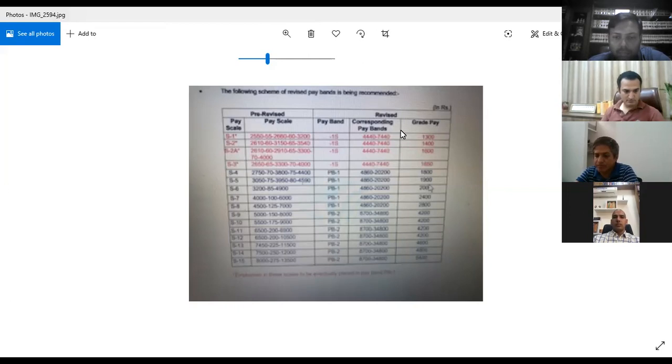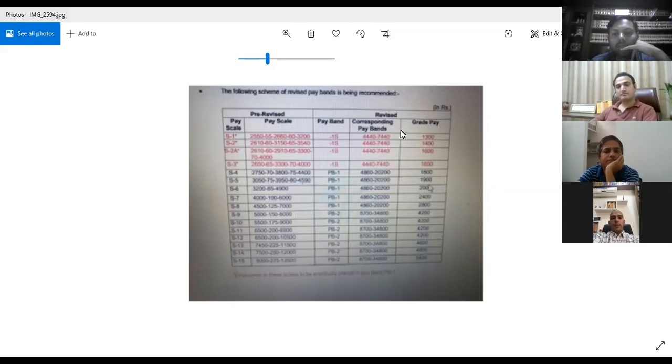Now, if you will see Haryana Civil Service pay rules, they define grade pay also and pay band also. What sixth pay commission did was, there were around 38, 39 general pay scales, and 500 in total pay scales for different categories of employees in fifth pay commission. They tried to make it less and compact. So what they did is, they divided these 38, 39 pay scales into 4 pay bands. 4 pay bands means pay band 1, pay band 2, pay band 3, pay band 4.